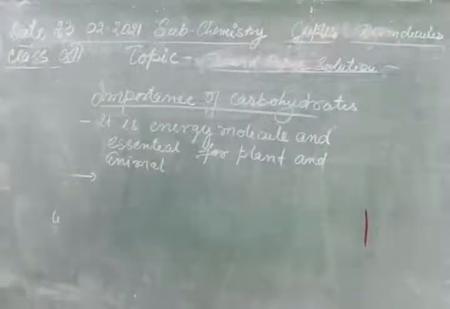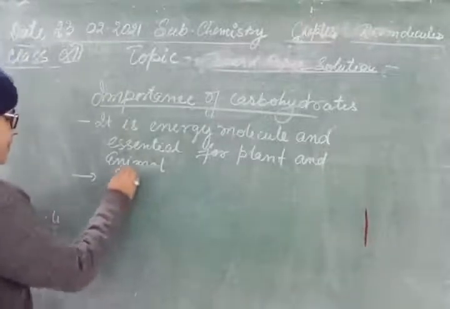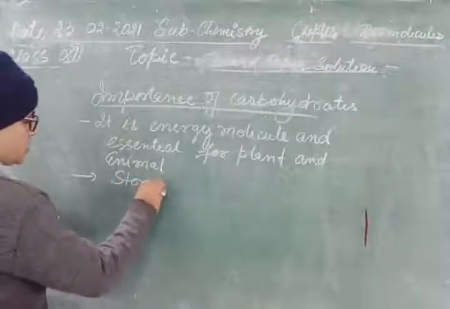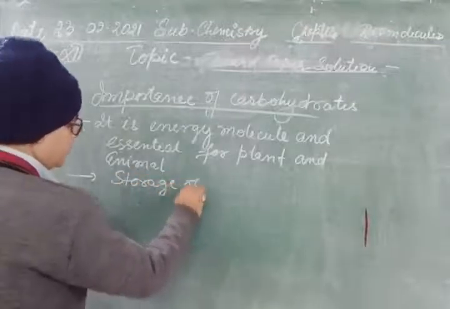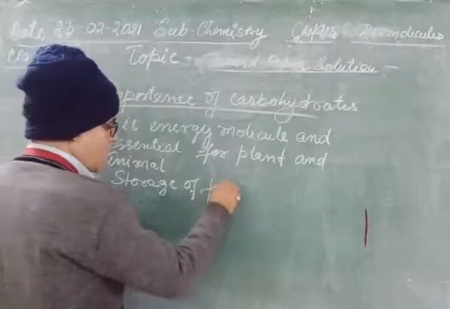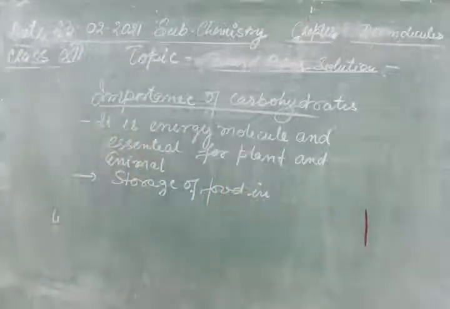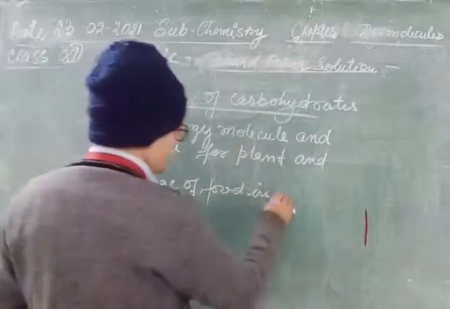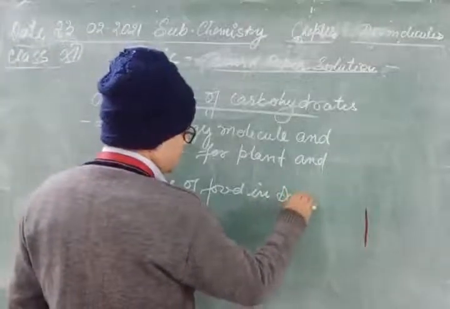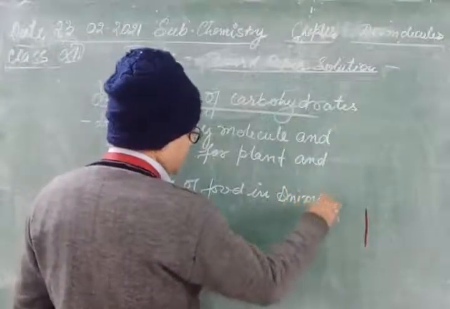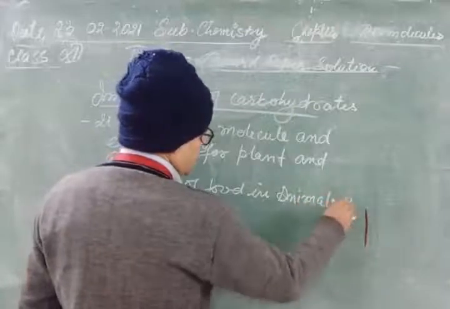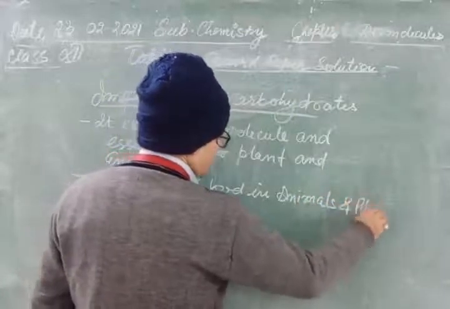Storage of food in plant and animals. In animals, it is in the form of glycogen, and in plants as starch.